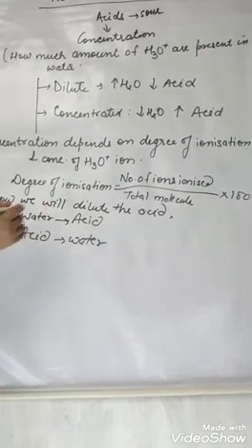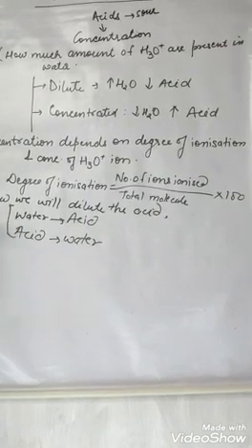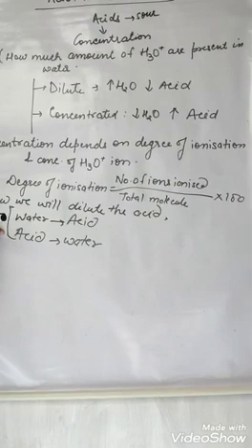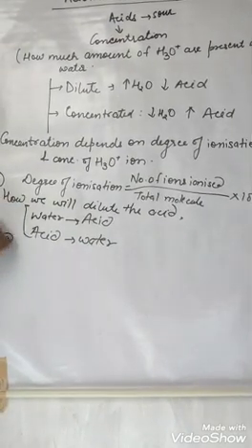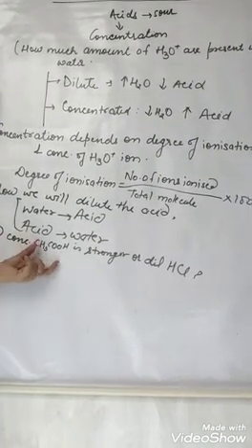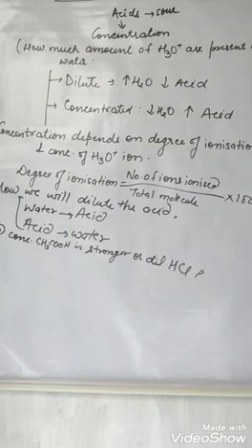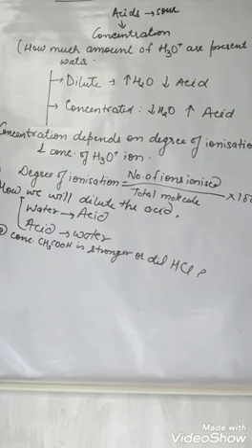This is being asked: what is true? When we dilute the acid, is water added to the acid or acid added to the water? First this is asked, and the second question asked is whether concentrated acetic acid is stronger or dilute HCl is stronger. First see the answer to the first one: how we dilute an acid.